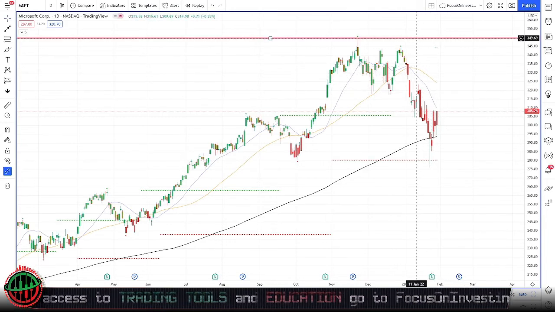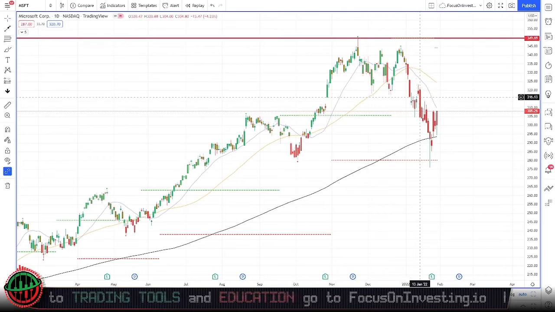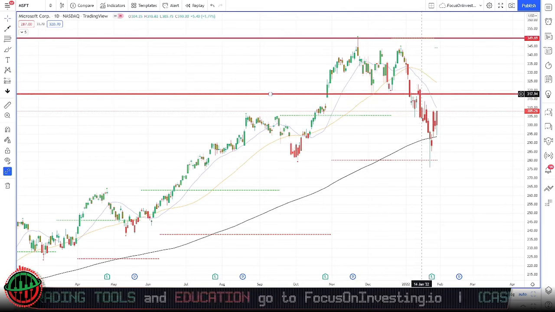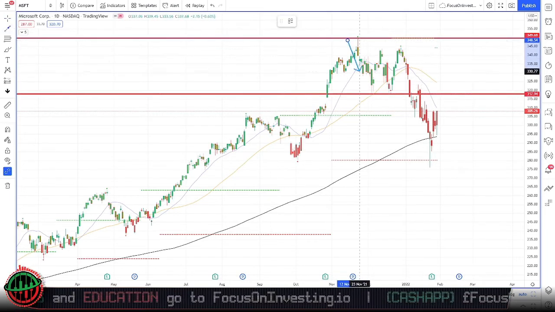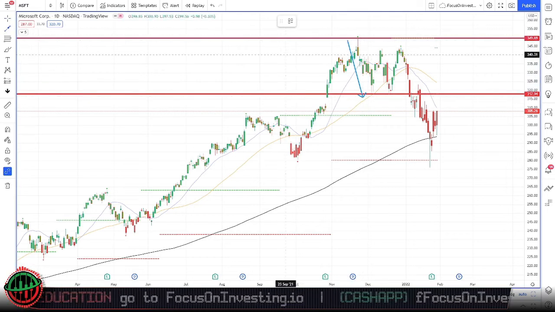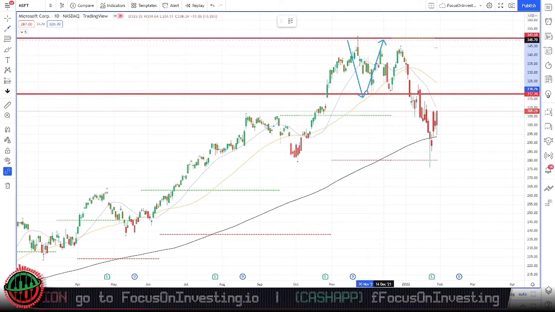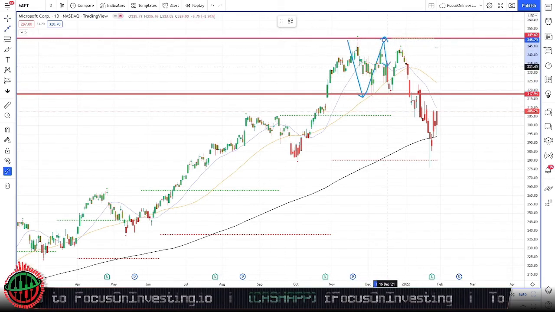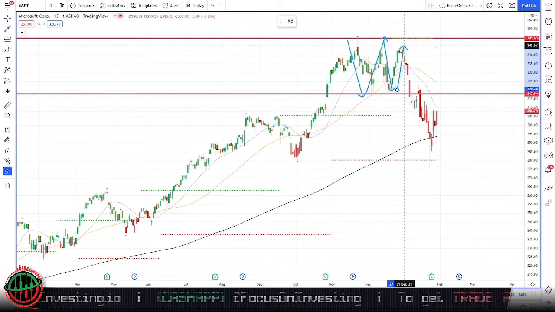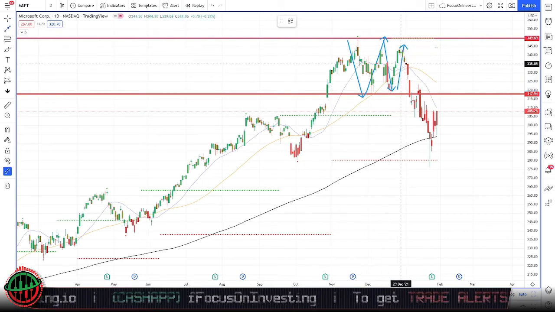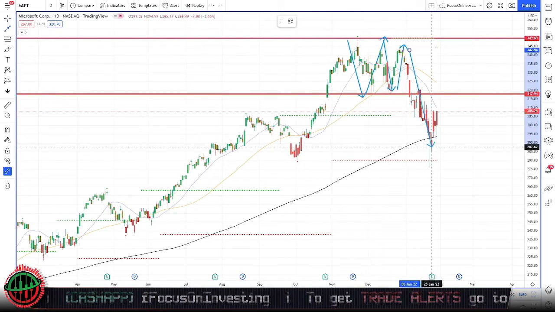If we look here, we can see that price went through a slight consolidation between these two areas. We also saw a double bottom forming, with price going to the downside, price then going back to the upside, price once again coming to the downside, price finally going one more time to the upside. It didn't quite reach our resistance level before price fell below our support level.